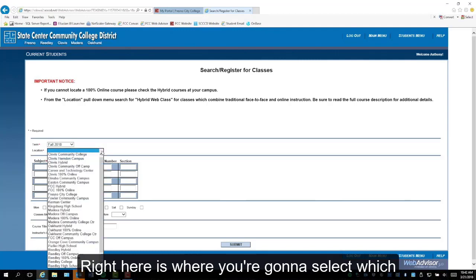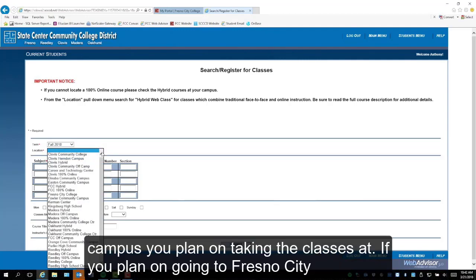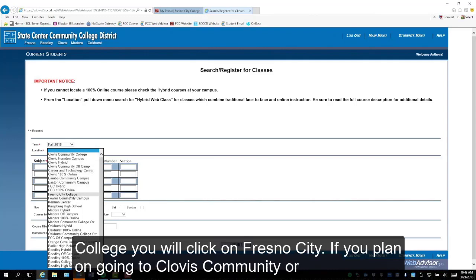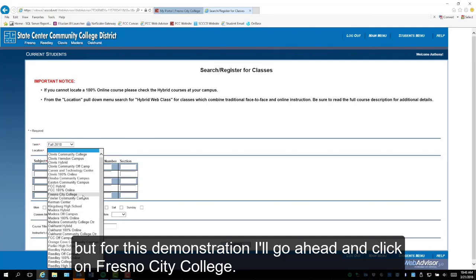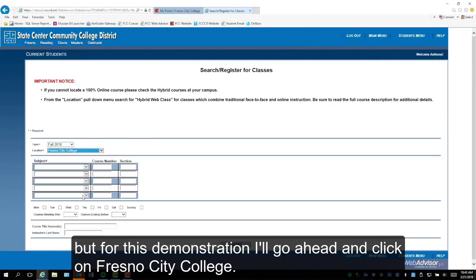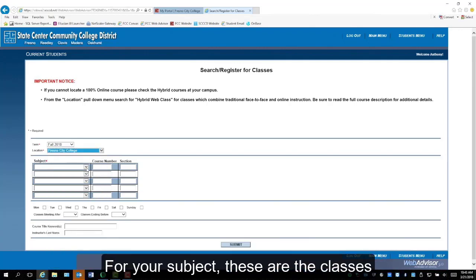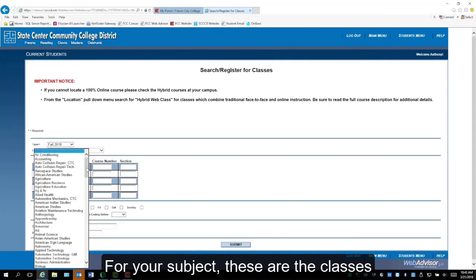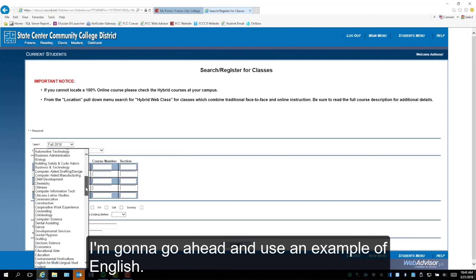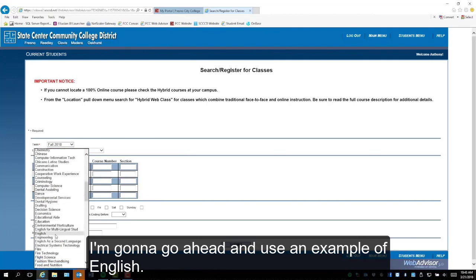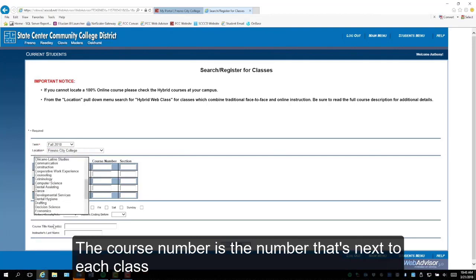Right here is where you're going to select which campus you plan on taking the classes at. If you plan on going to Fresno City College, you'll click on Fresno City. If you plan on going to Clovis Community or Reedley, then you'll click on Clovis Community or Reedley College. But for this demonstration, I'll go ahead and click on Fresno City College. For your subject, these are the classes that your counselor wrote down on your student education plan. I'm going to go ahead and use an example of English.